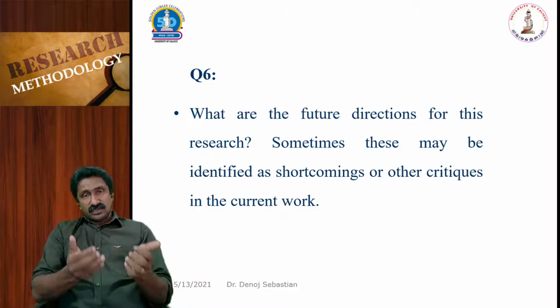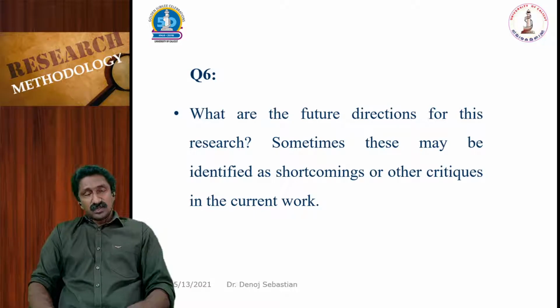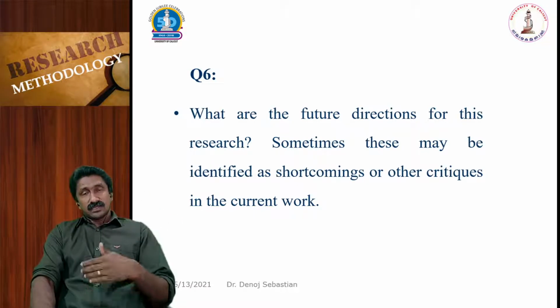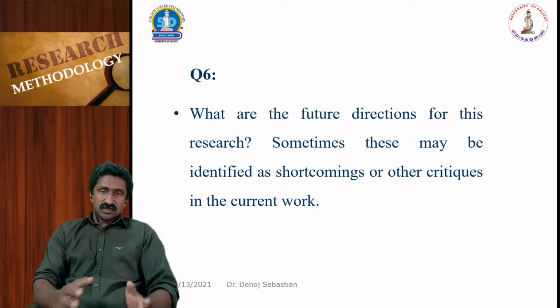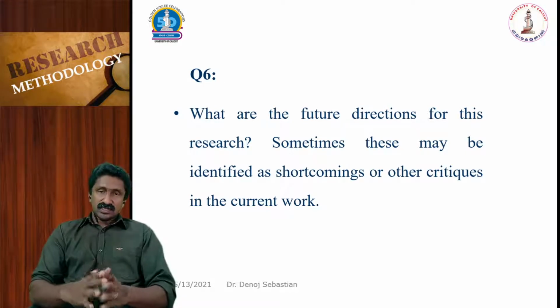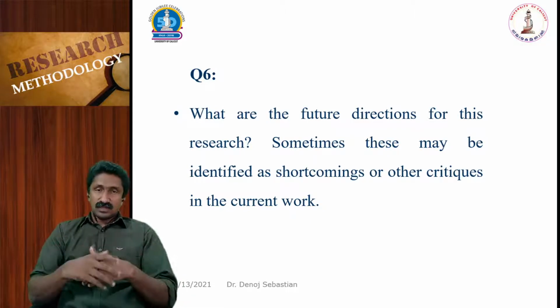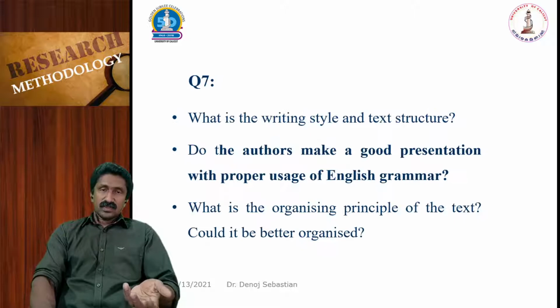So they will cite the shortcomings of the work, and also they may suggest some possible ideas so that they can improve the work. Most of the papers will cite such shortcomings and solutions, and most of them invite further work in that direction.